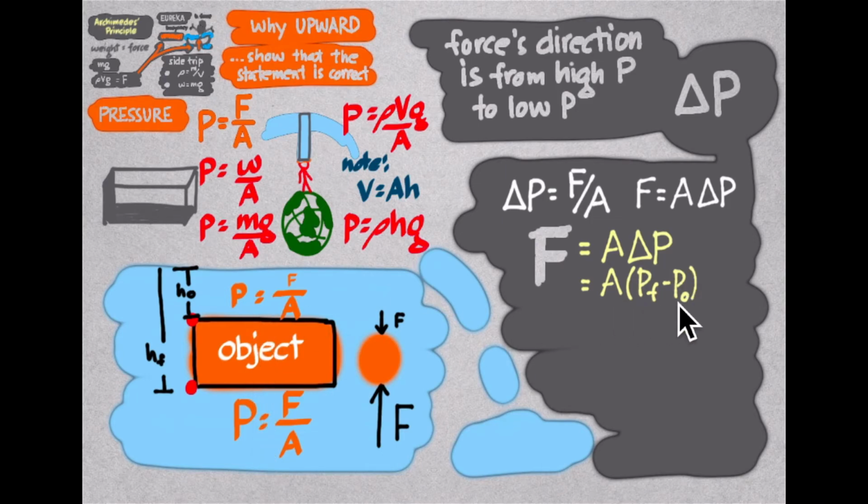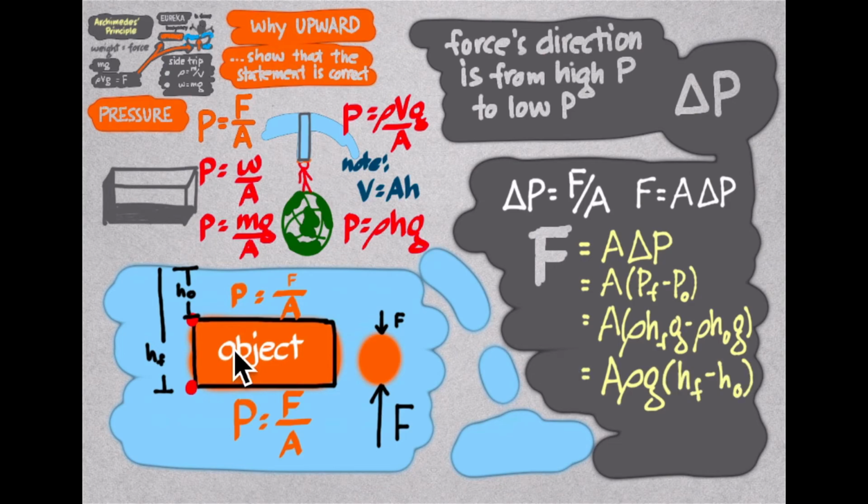Now each of these pressures can be calculated using the formula rho hg. And so we have area A times the quantity rho HF times g, for this pressure, minus rho, the same value as we are dealing with the same fluid, HO times g. Simplifying further, we get area times the common rho and g and the difference between the two distances. In this diagram, HF minus HO gives this dimension of our object, a distance H, this red distance here. And so these can just be replaced by that. Let's erase and just write H here.